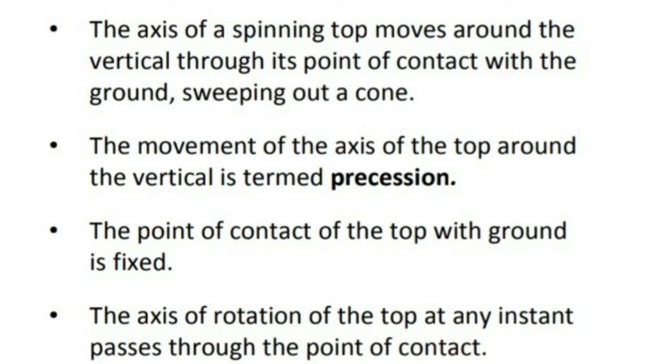The axis of a spinning top moves around the vertical through its point of contact with the ground, sweeping out a cone. The movement of the axis of the top around the vertical is termed as precession. The point of contact of the top with the ground is fixed. The axis of rotation of the top at any instant passes through the point of contact. That is the speciality of this type of motion.